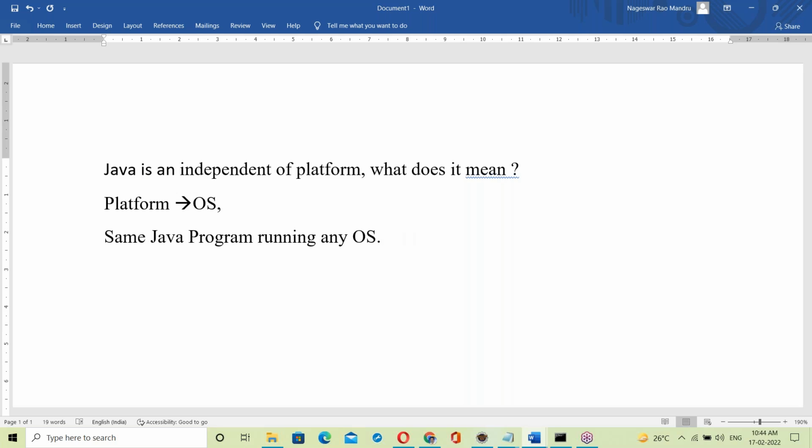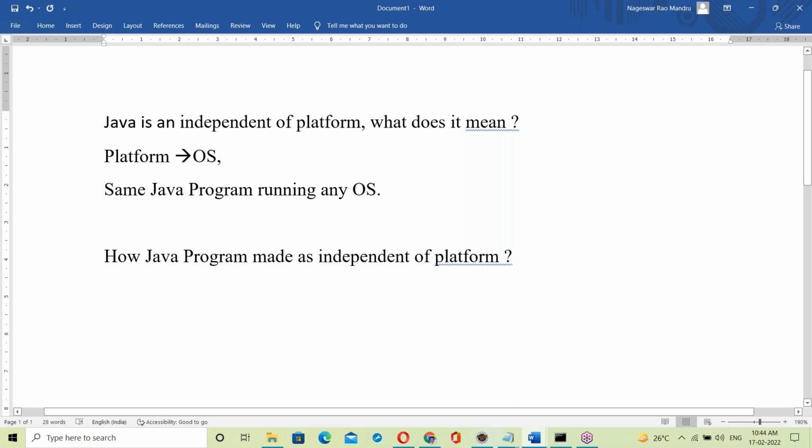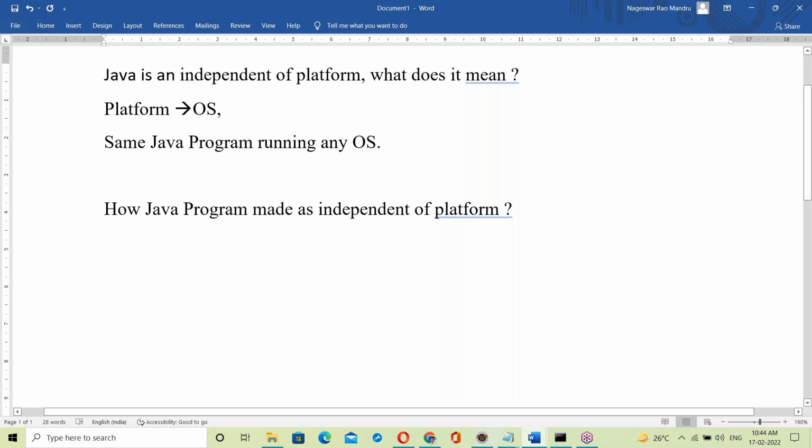Now immediately a question here: how is a Java program made independent of platform? That's the question. Let us see, this is the topic. How is a Java program made independent of platform?